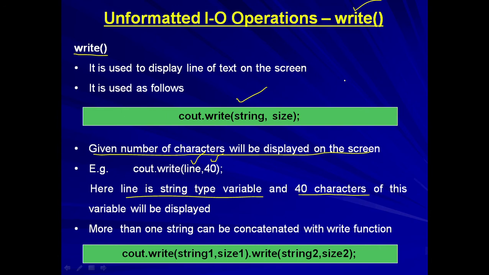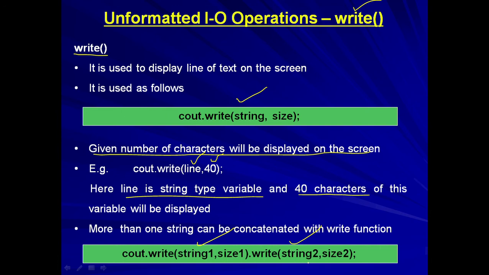We can use write statements concatenated, like cout.write(string1, size).write(string2, size). Here two strings are to be printed one after the other, and it can be given something like this by using concatenated write statements. That means connected write statements one after the other.